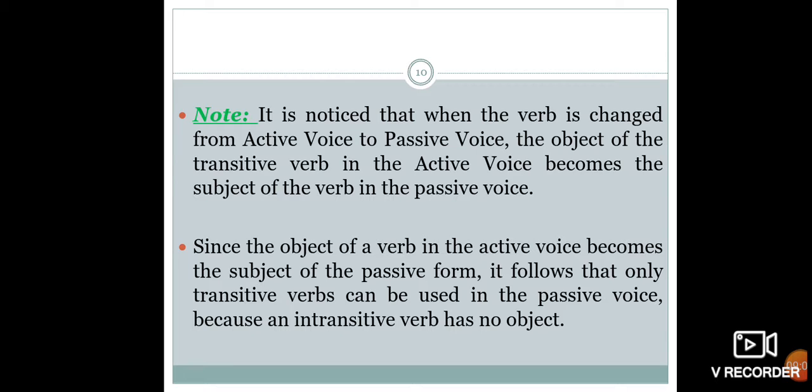It is noticed that when the verb is changed from active voice to passive voice, the object of the transitive verb in the active voice becomes the subject of the verb in the passive voice.